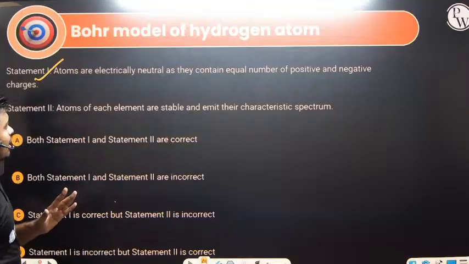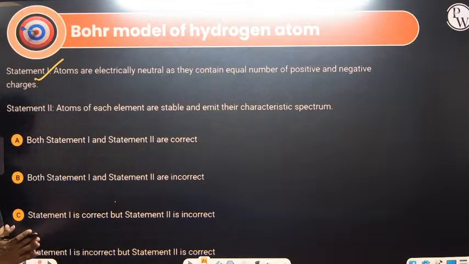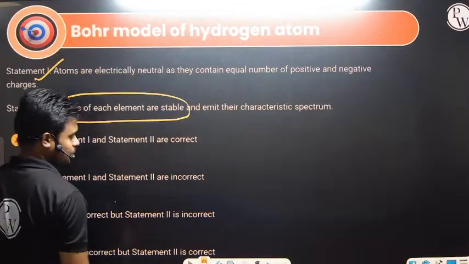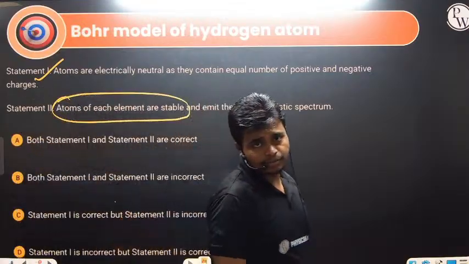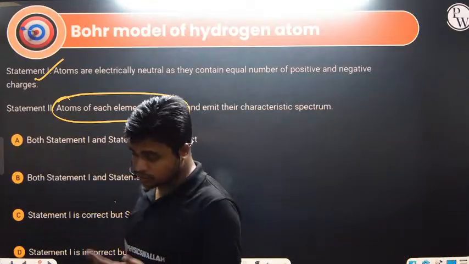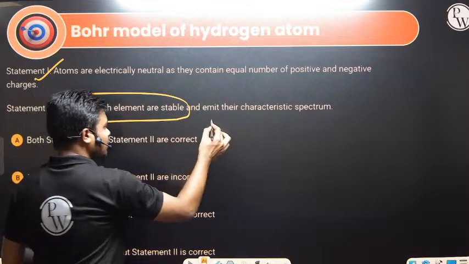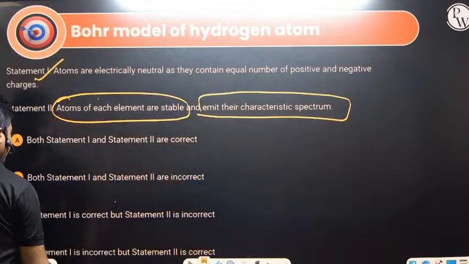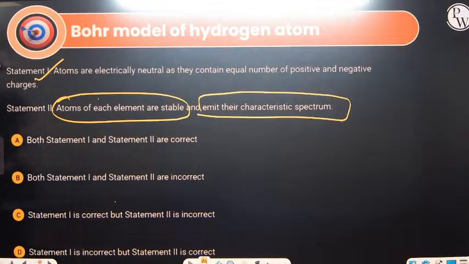Atoms of each element are stable and emit their characteristic spectrum. If we talk about stability with respect to atoms only, some atoms are unstable, like radioactive elements. They emit their characteristic spectrum, yes, but this part of the statement is wrong. So statement 1 is correct and statement 2 is incorrect.